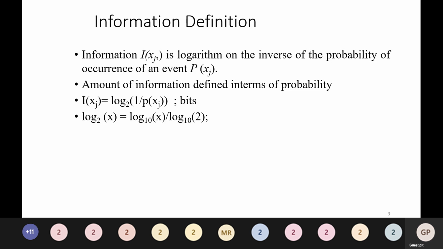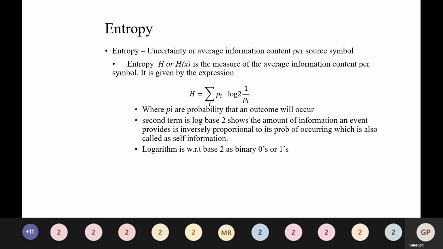Next slide, which deals with entropy. Entropy refers to uncertainty, or it can be the average information content per source symbol. Entropy is H or H of X, the measure of the average information content per symbol. It is usually given by the expression H is equal to summation i of pi log base 2 of 1 by pi, where pi are the probabilities that an outcome will occur.